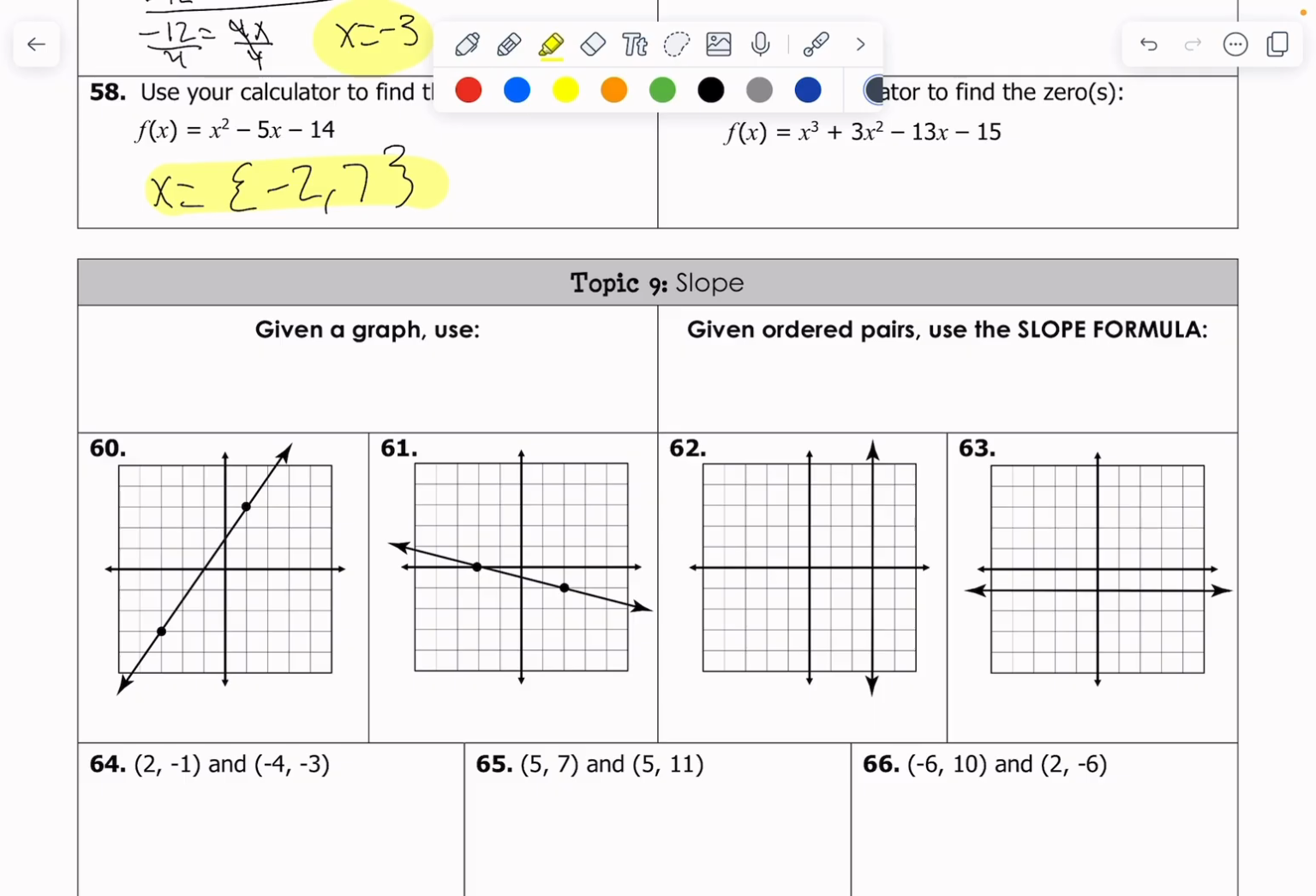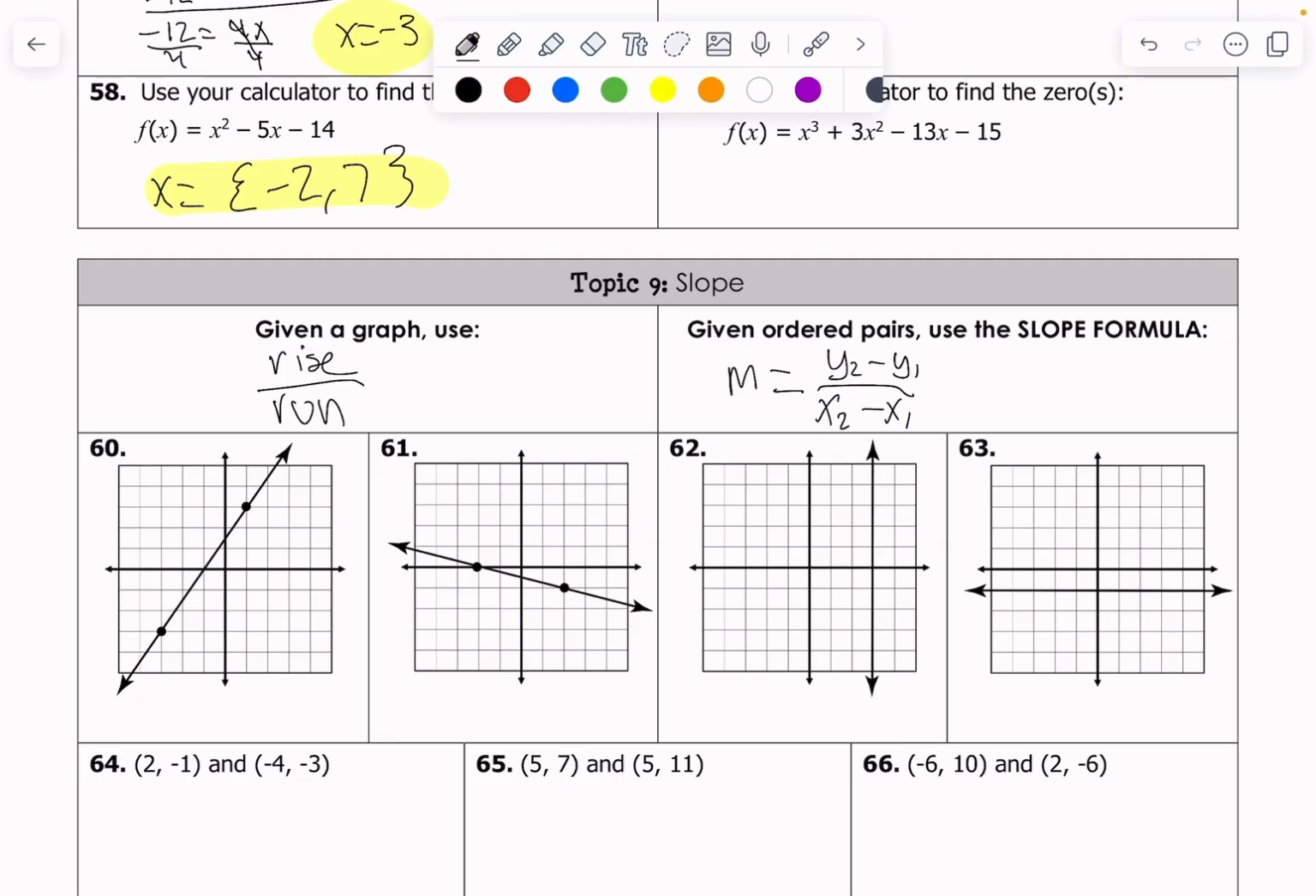But given a graph, here's what we're going to do. We're going to use our rise over run. Okay, so on a graph, we just count how far up we go, and then we see how far left or right we go. Rise over run. If they give us a coordinate, AKA ordered pairs, we can use our handy-dandy formula. M equals y2 minus y1 over x2 minus x1. If this isn't drilled into your mind yet, it should be, okay?